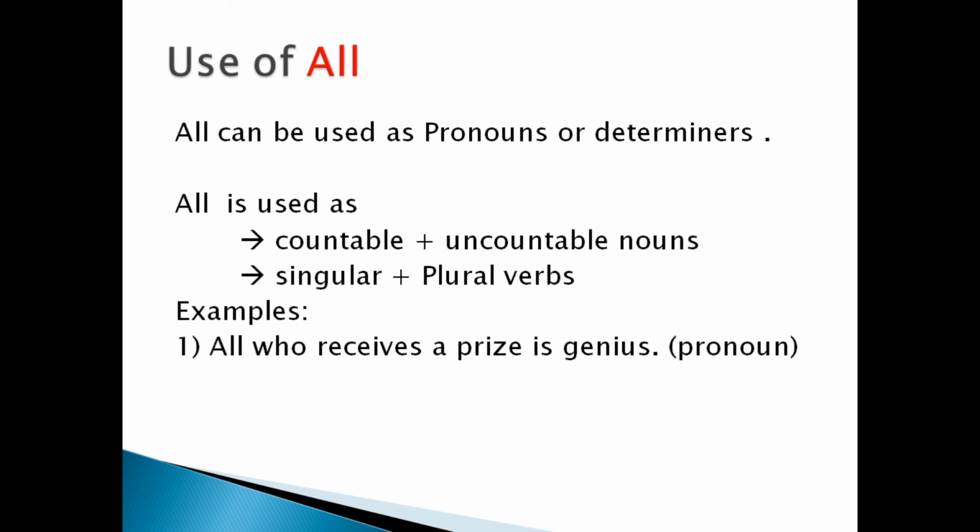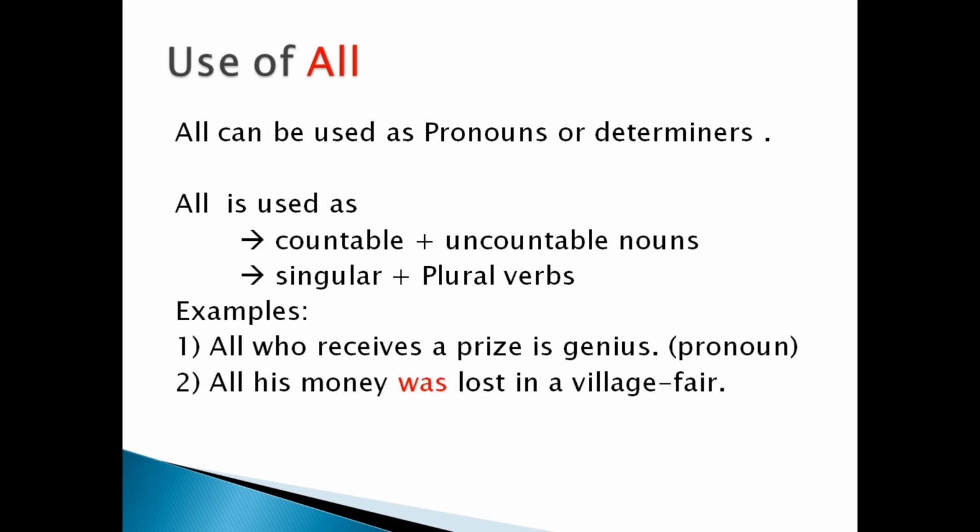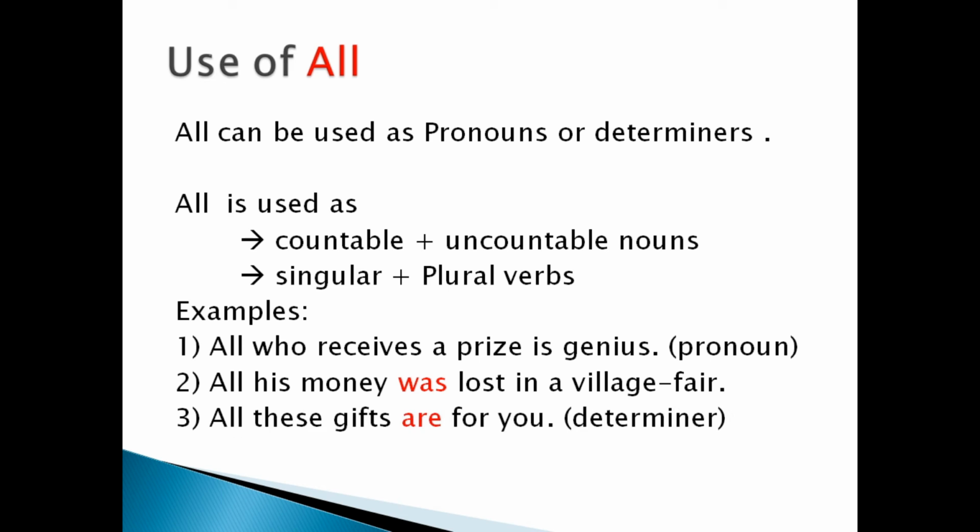All his money was lost in a village fair. So here, all is represented as determiner which determines the amount of money. All his money was lost. So we cannot say that all is used all the time for plural nouns. It denotes countable, uncountable, singular as well as plural verbs. Next, all these gifts are for you. Here all is used as a determiner and it denotes plural form of nouns.